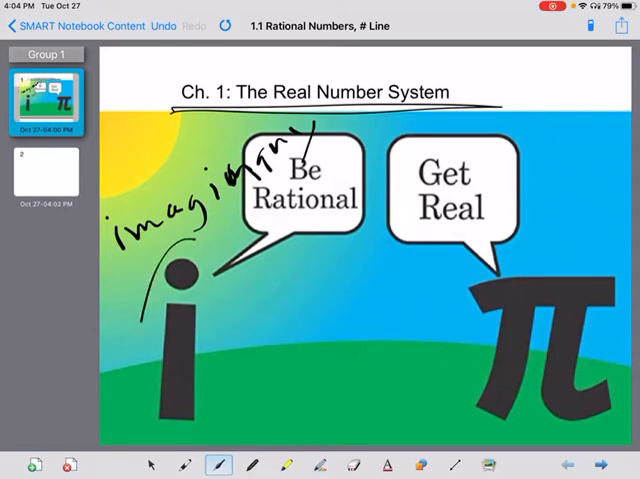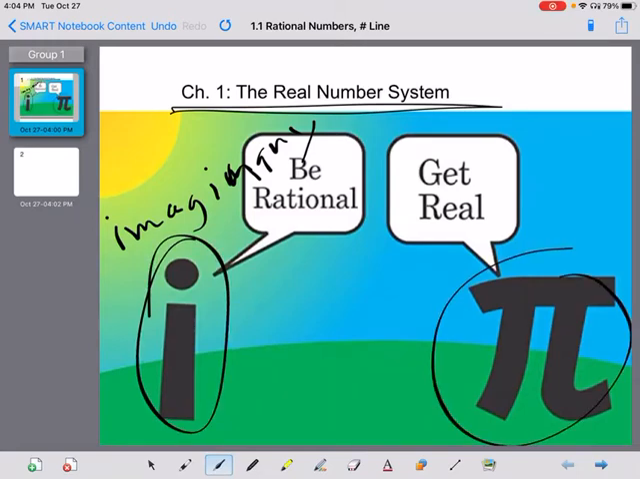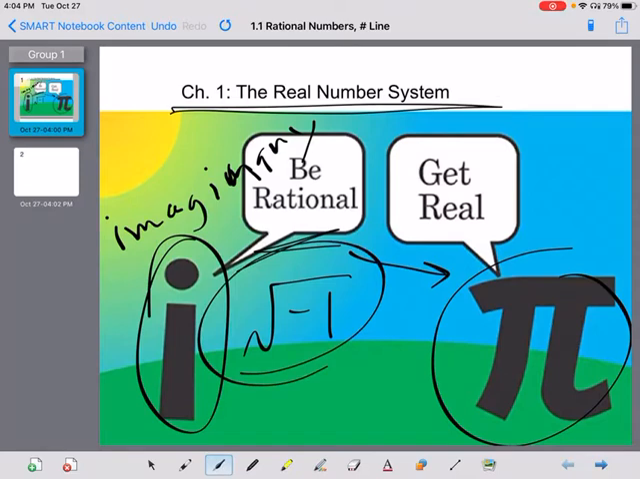So i is an imaginary number, and it's telling pi, hey, be rational. Because technically i is a rational number. i is actually the square root of -1, which makes it a rational number. And saying, hey, you need to be rational, like in an argument when someone's saying, hey, you've got to be rational. Well, here it is, one number telling the other one to be rational. Because it's the square root of -1. That's right. That's why it's an imaginary number, because you can't actually have the square root of a negative number.